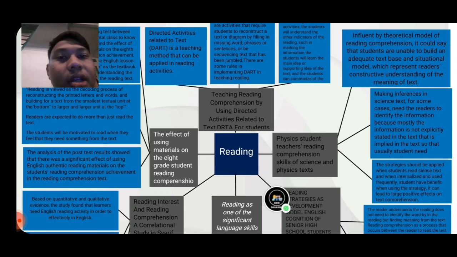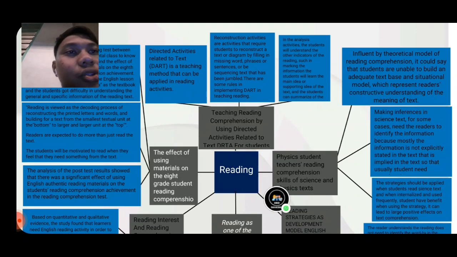And the second is reconstruction activities, which require students to reconstruct a text or diagram by filling in missing words, pairs or sentences, or by sequencing text that has been jumbled. There are some rules in implementing DART in teaching reading.